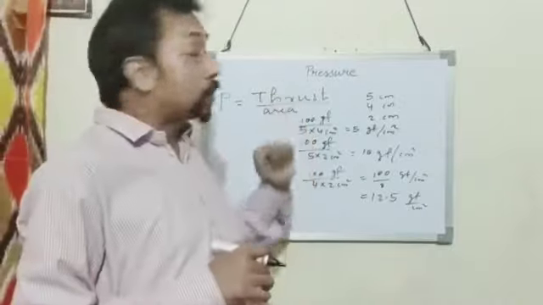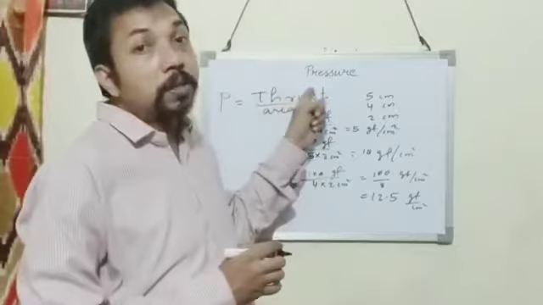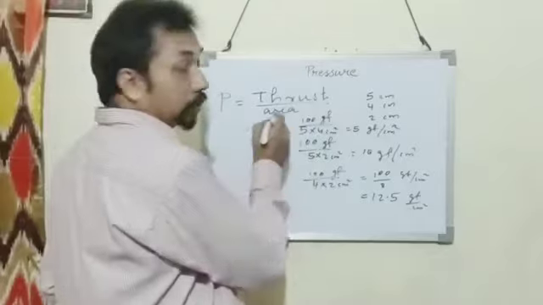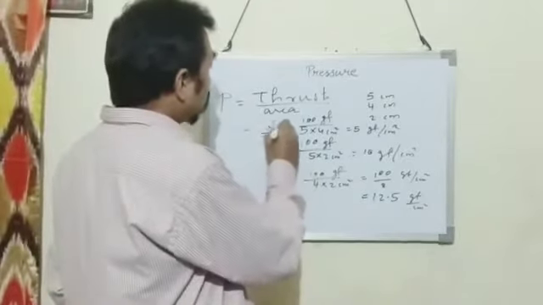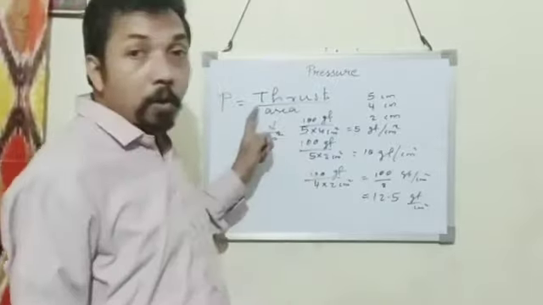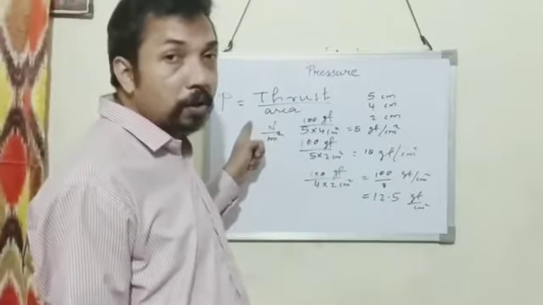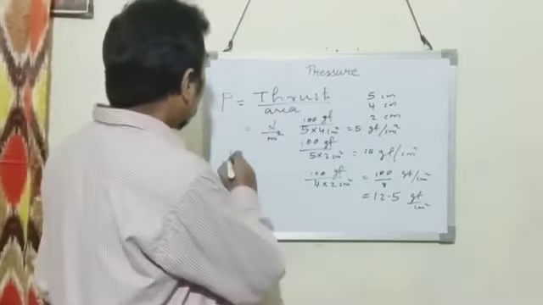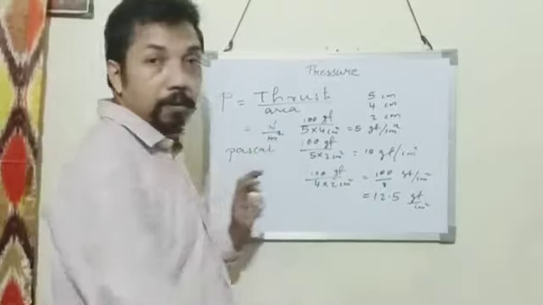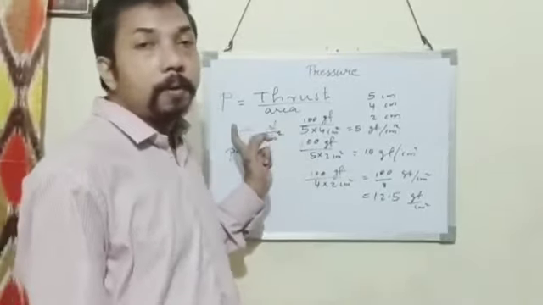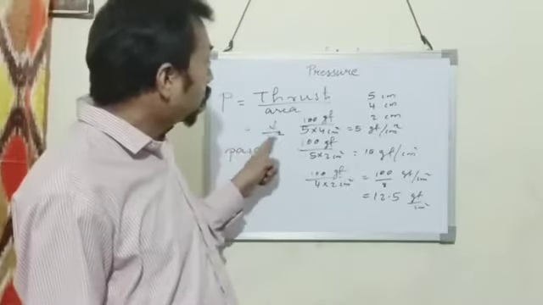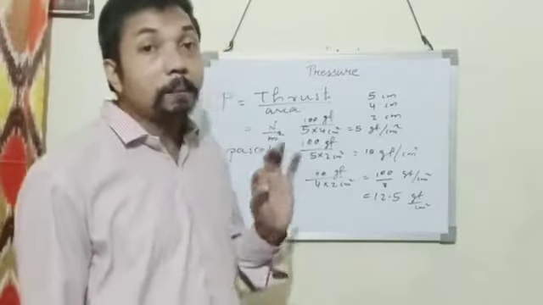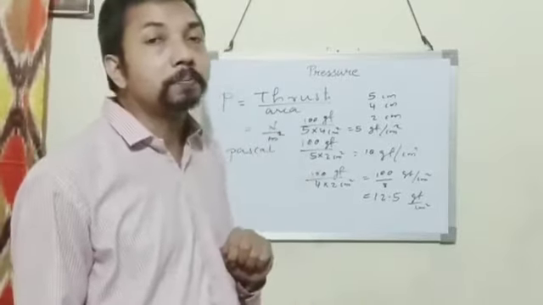Then what is the unit of pressure? Unit of pressure is unit of thrust upon unit of area. The SI unit of thrust is Newton and the SI unit of area is square meter. When a thrust of 1 Newton acts on an area of 1 meter square, then pressure is said to be 1 Pascal. This is the definition of Pascal, the SI unit of pressure.